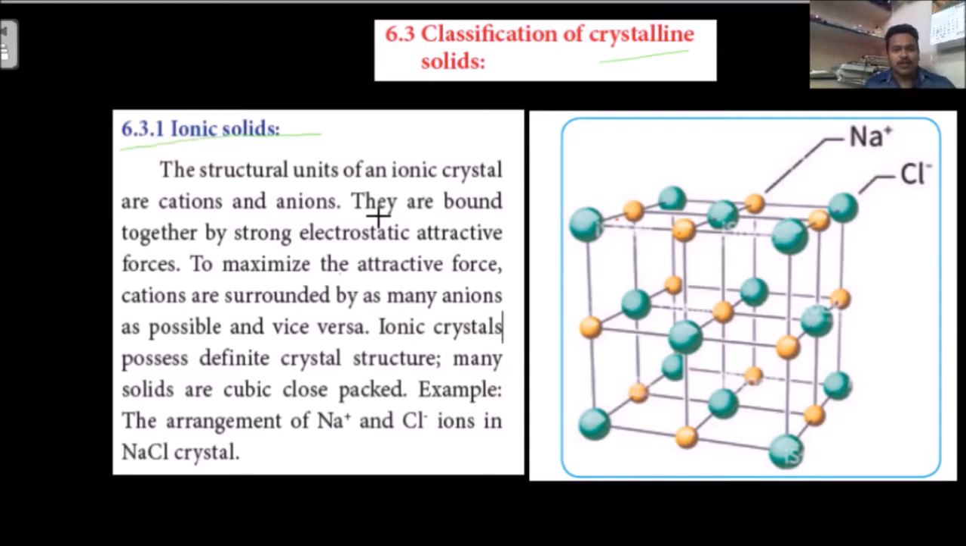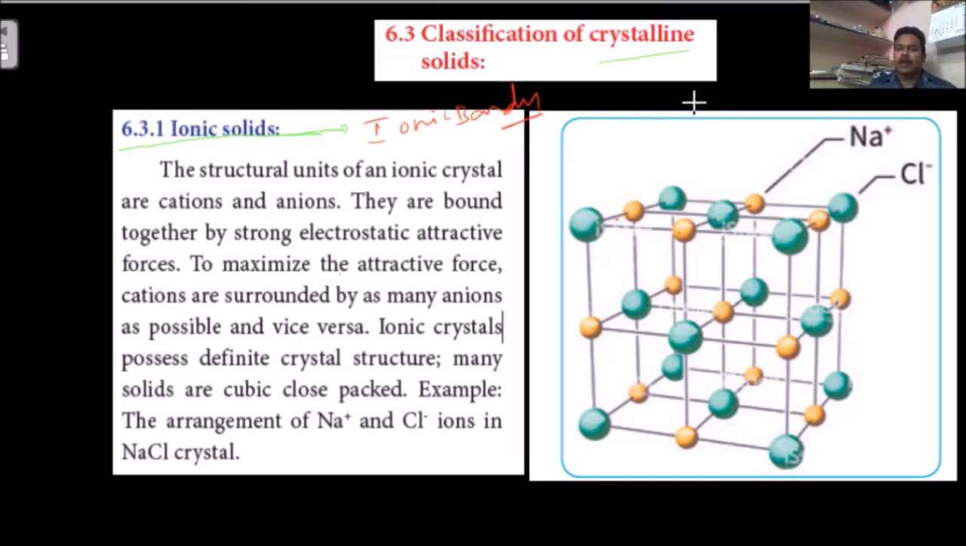In ionic solids, what is the main point? It is how that solid is formed, what bonds make the solid form. That is the ionic bond. This is an ionic solid, so definitely ionic bonds are there.